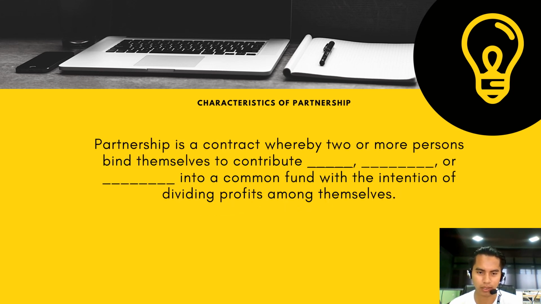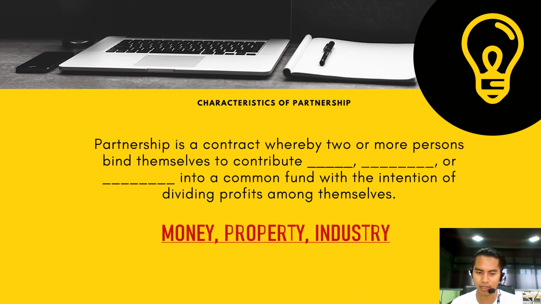For the last question, we have the following. Partnership is a contract whereby two or more persons bind themselves to contribute blank, blank, or blank into a common fund with the intention of dividing the profits among themselves. Your 10 seconds starts now. So the answer is money, property, and industry.